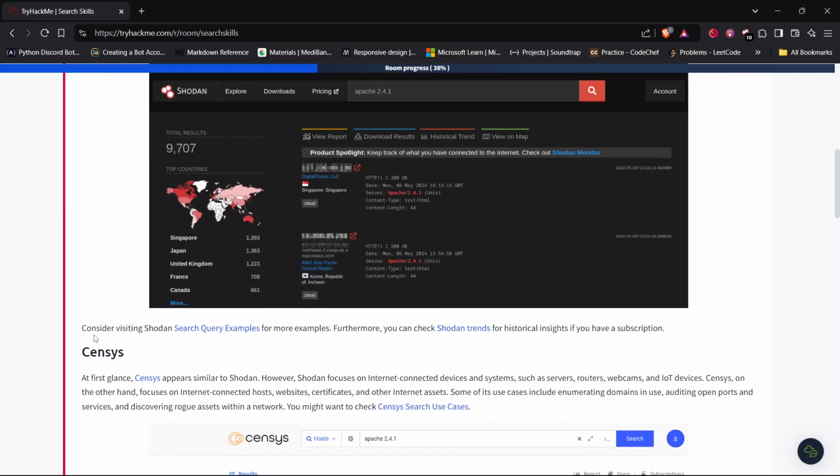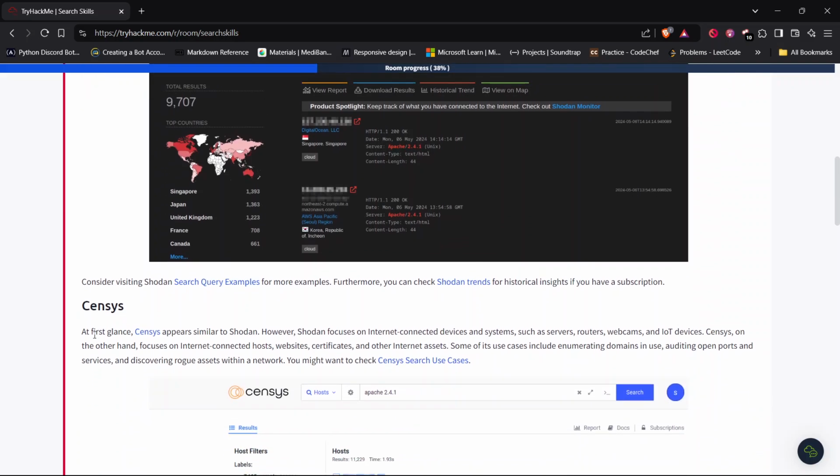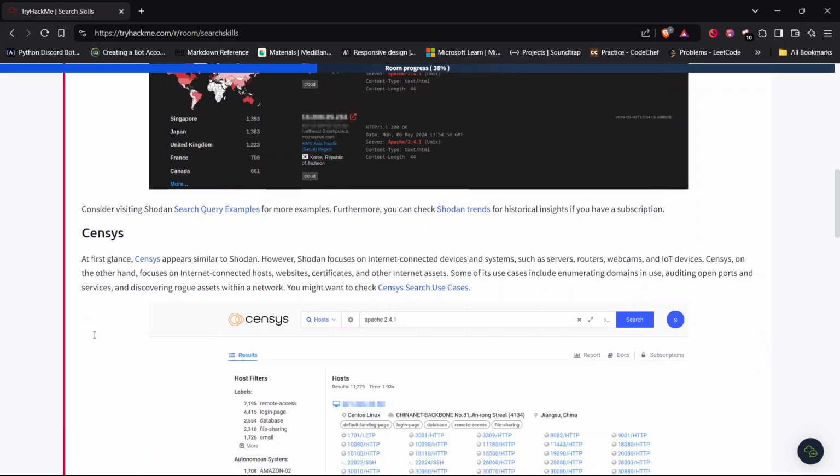We can see in this picture. Consider visiting Shodan's search query examples for more examples. Furthermore, we can also check Shodan trends for historical insights if you have a subscription.